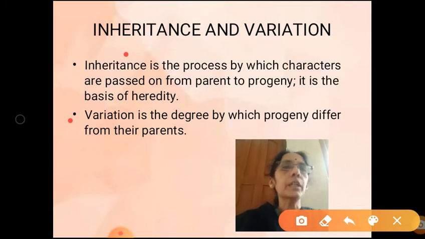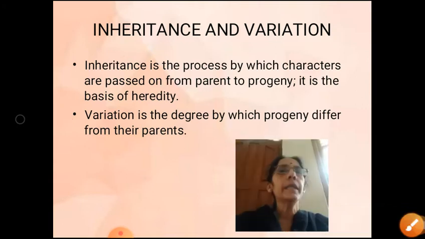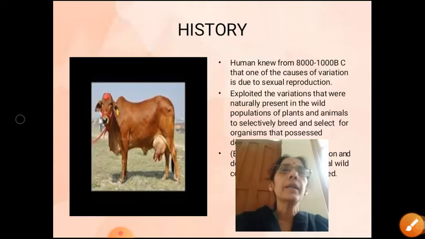For example, if you take the sibling population, brother sister population of our own house, there you can see we are different. We are not identical to our parents. We have similarities to our parents. So the term variation refers to the degree by which the progeny is different from their parents. That is what is called as heredity or inheritance and variation.